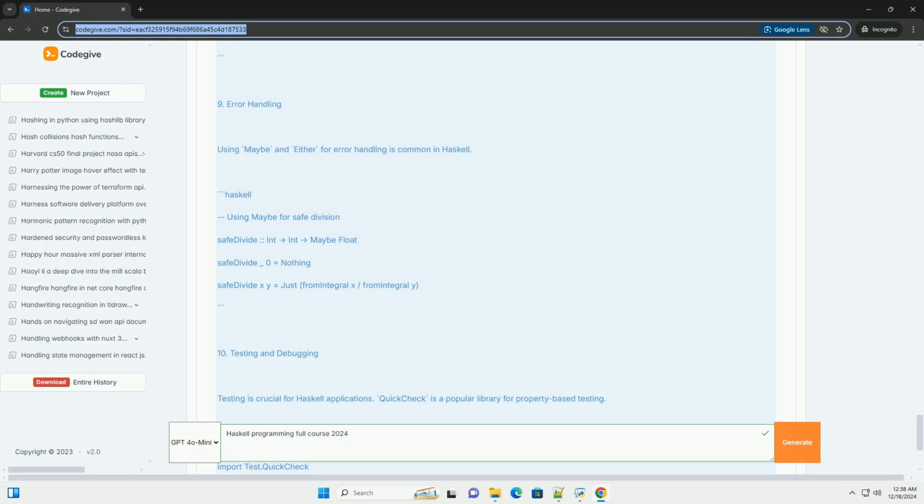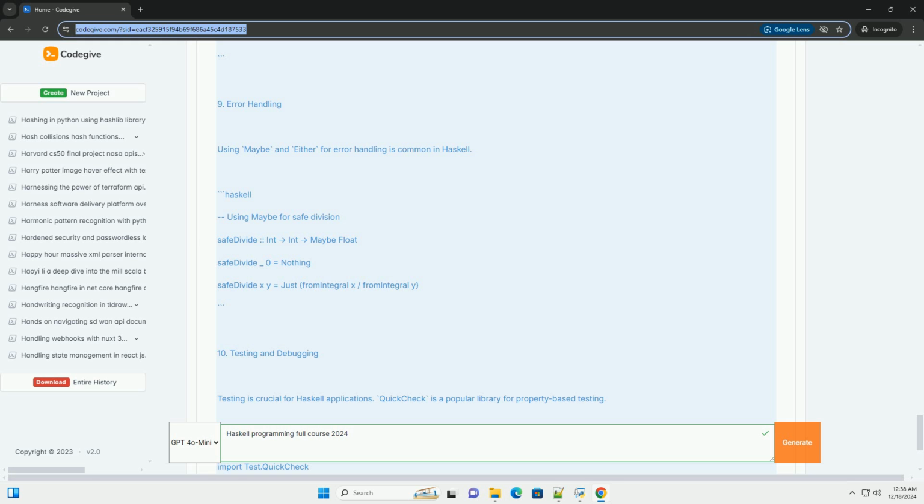11. Concurrency and parallelism. Haskell has built-in support for concurrency. Haskell. import Control.Concurrent. main, IO (). main equals do. forkIO $ putStrLn "Thread 1". forkIO $ putStrLn "Thread 2".